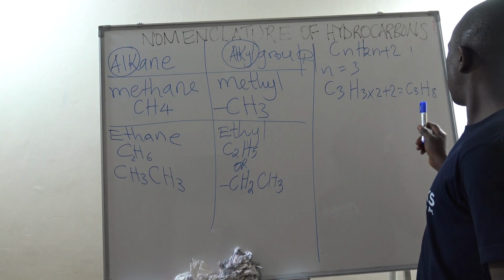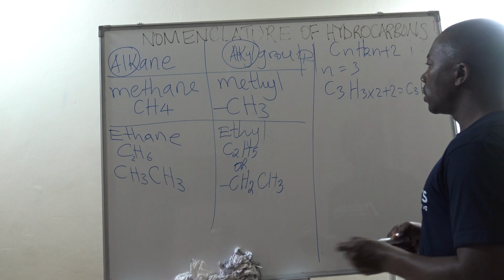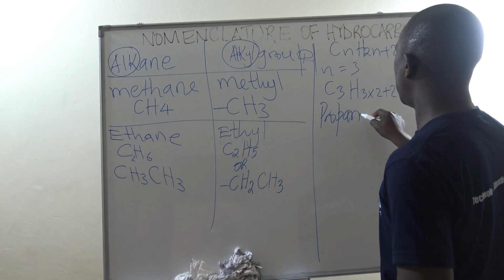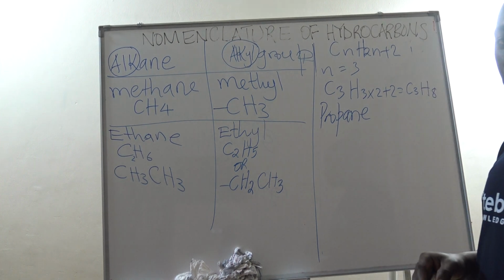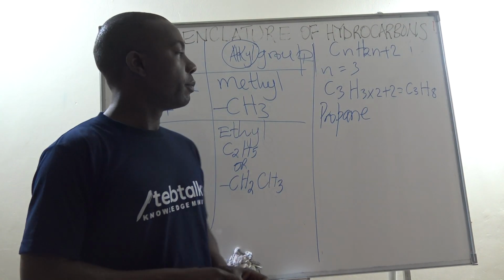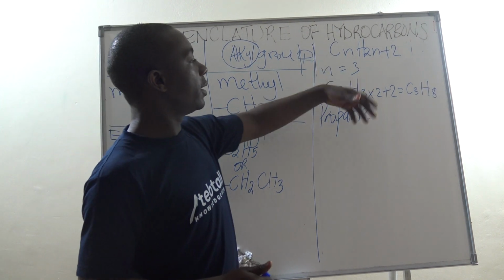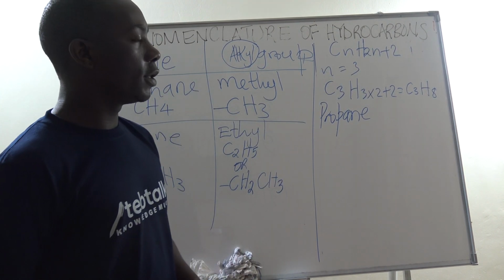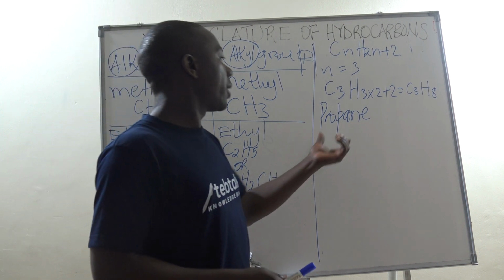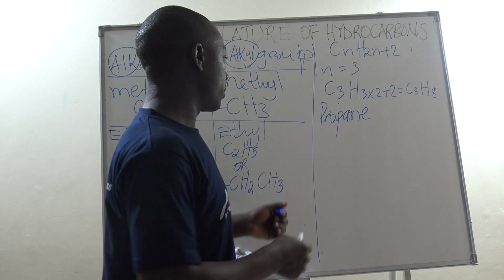Now, this one is now called propane. And propane has 3 carbon atoms and 8 hydrogen atoms. But if one hydrogen is lost, we shall no longer call it propane. But from the word propane, then we shall derive the word propyl.